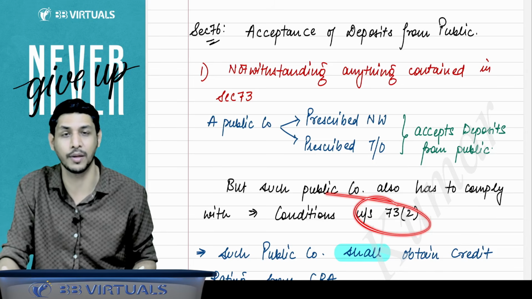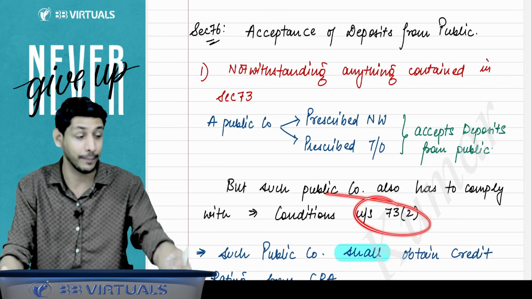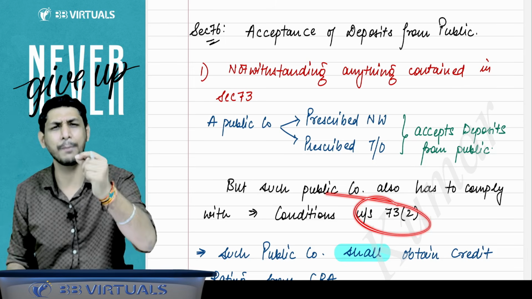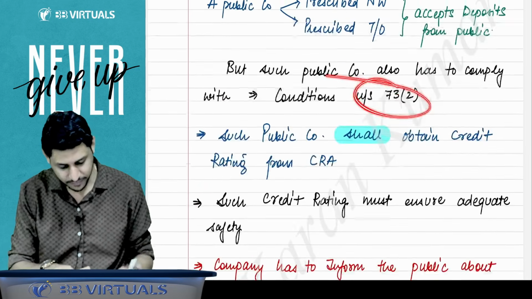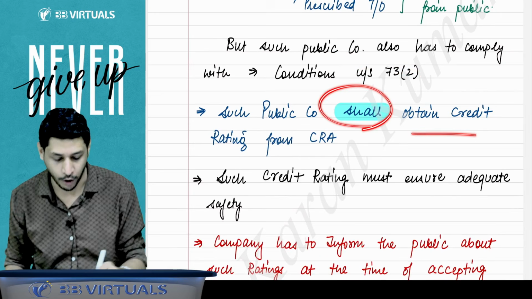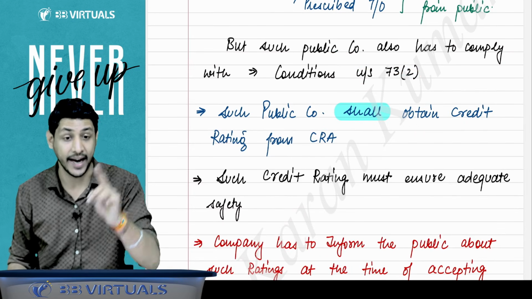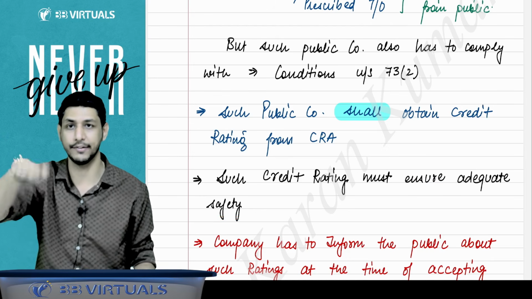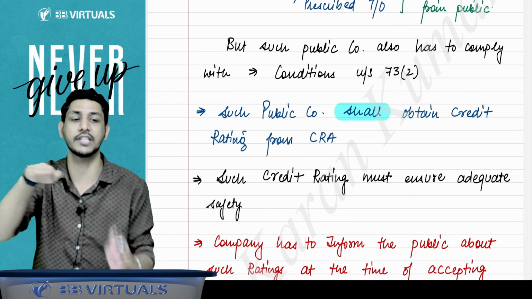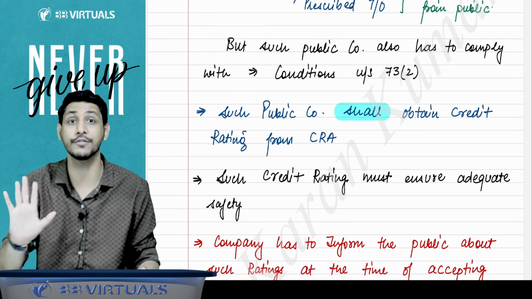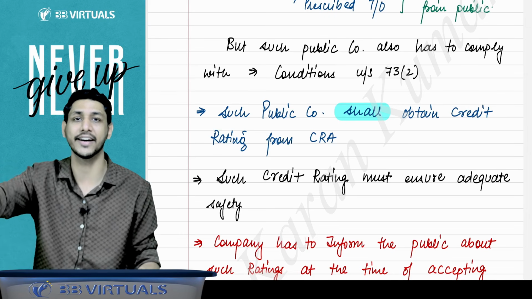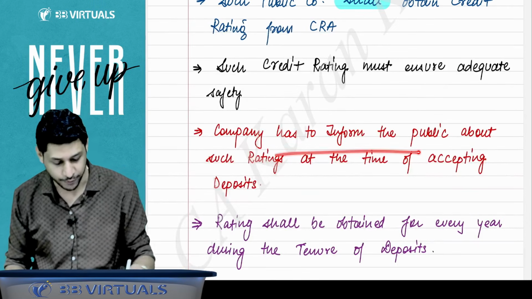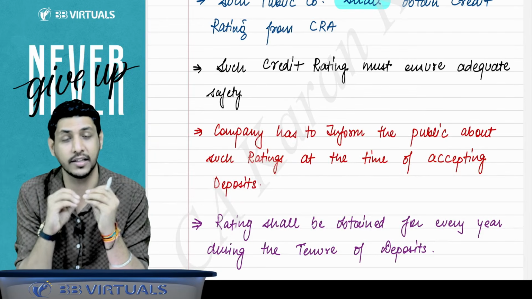Whether you accept deposit from the members or from the public, you have to fulfill the conditions I have already told you. There is just a very minor change that I'll tell you here. Such a public company shall obtain a credit rating from a credit rating agency, and that credit rating must ensure adequate safety, meaning the funds will be safe. It will not be a D grade or C grade rating. And the company has to inform the public about the ratings at the time of accepting the deposits.